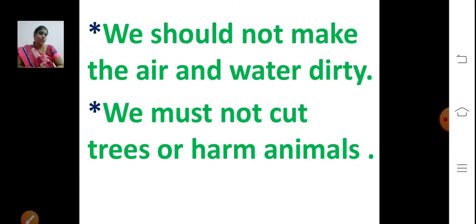And air, we breathe in air. We cannot see air, we can only feel it. We should not make the air and water dirty. Only on the planet Earth is life possible. So we should take care of our Earth. It is our duty to take care of our Earth. We must not cut trees or harm animals. So you will not do that, right? We should plant more saplings, and we should not harm animals too.